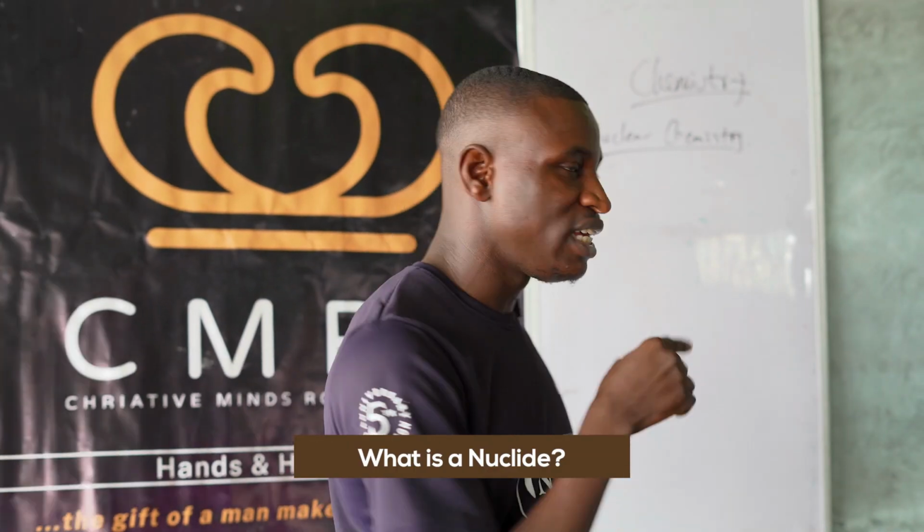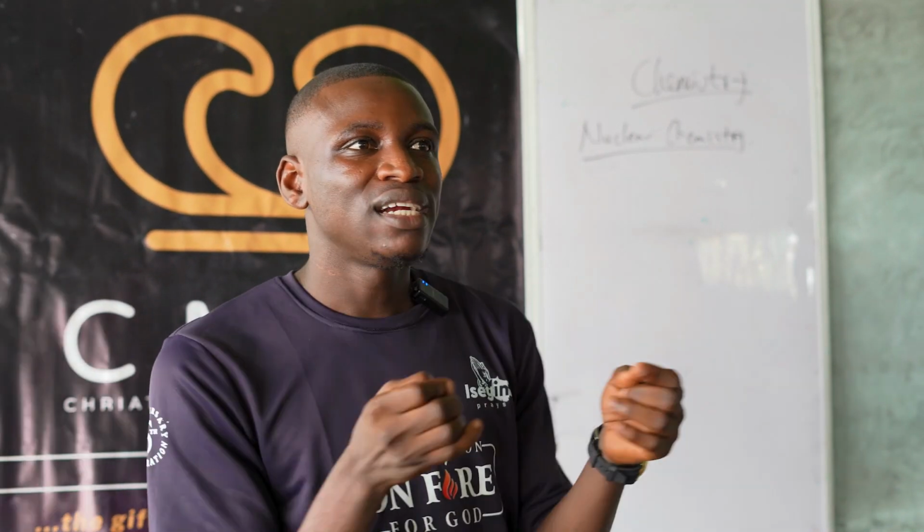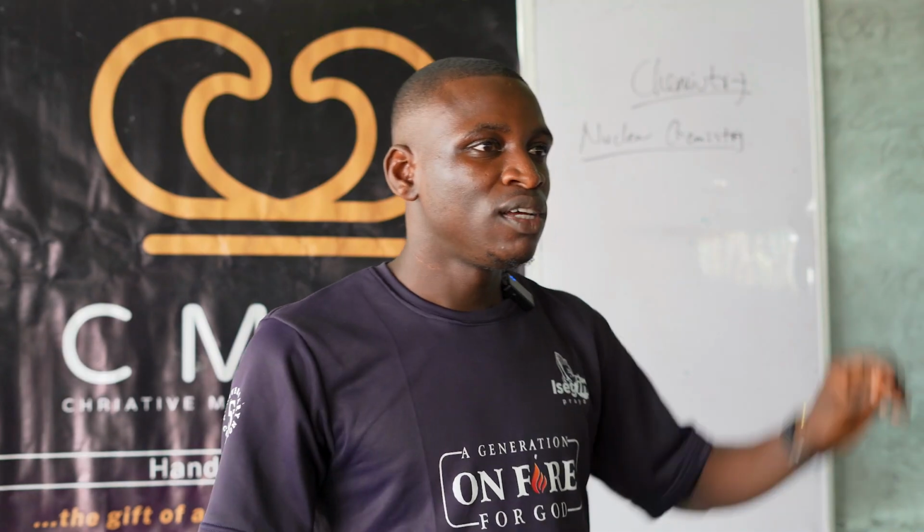Before I go further, let me define what a nuclide is for you. A nuclide is a characteristic atom of an element with its respective mass number and proton number. Proton number is the same thing as atomic number. So when we are talking about a nuclide, we are talking about a particular atom with its mass number and its proton number, otherwise known as the atomic number.